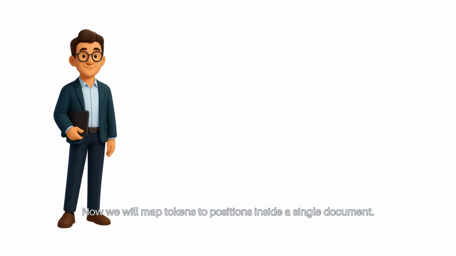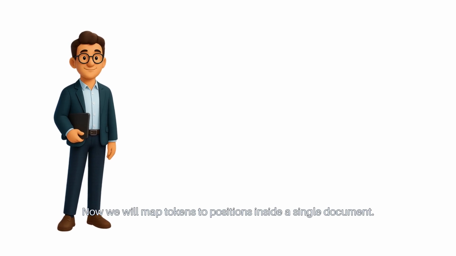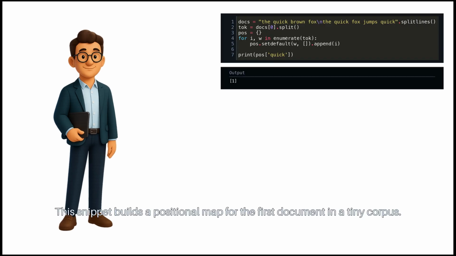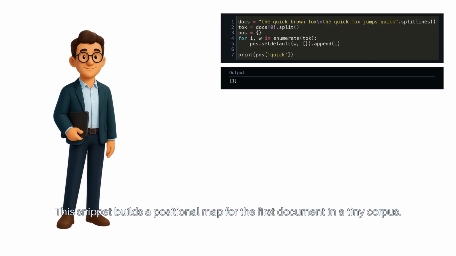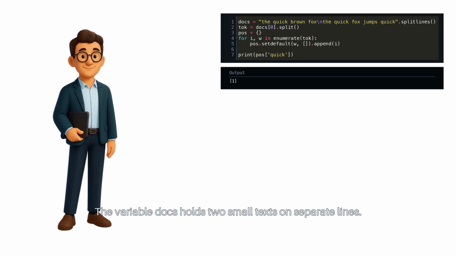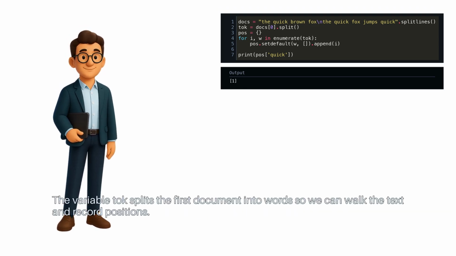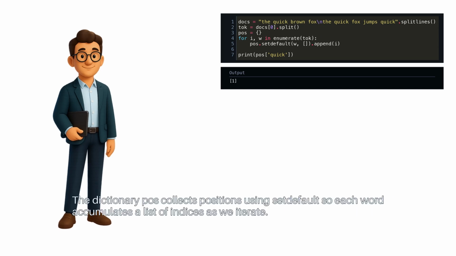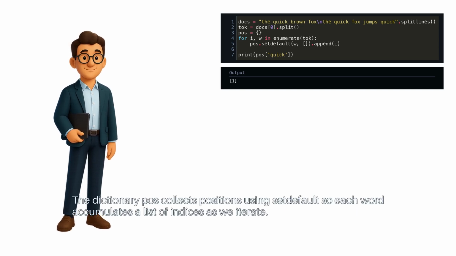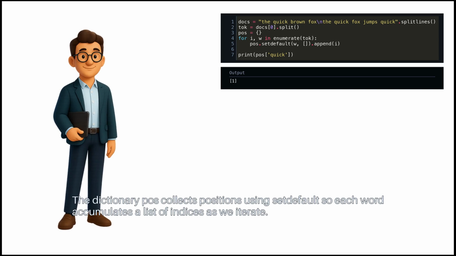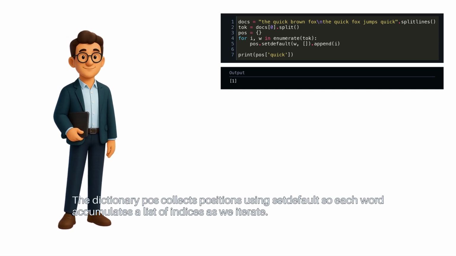Now we will map tokens to positions inside a single document. This snippet builds a positional map for the first document in a tiny corpus. The variable docs holds two small texts on separate lines. The variable toke splits the first document into words so we can walk the text and record positions. The dictionary pos collects positions using setdefault, so each word accumulates a list of indices as we iterate.